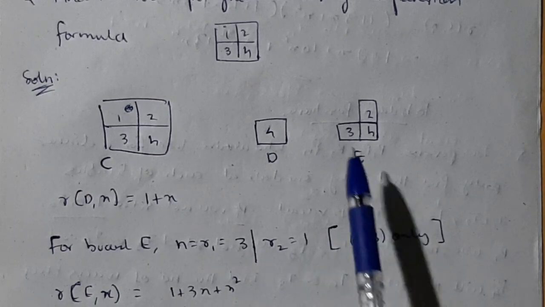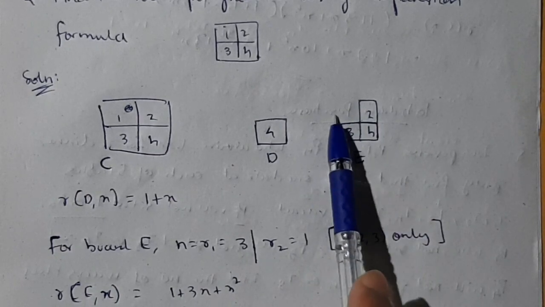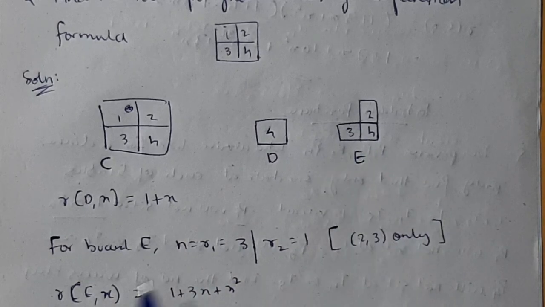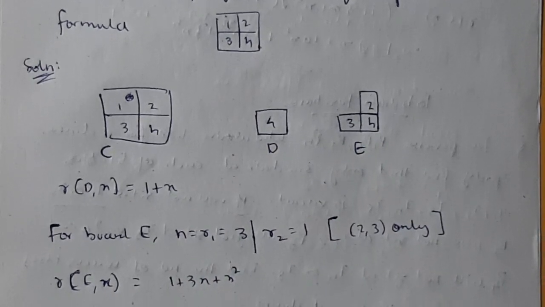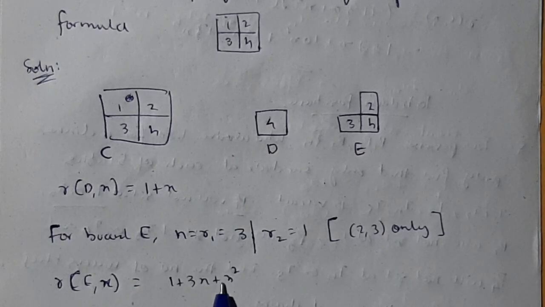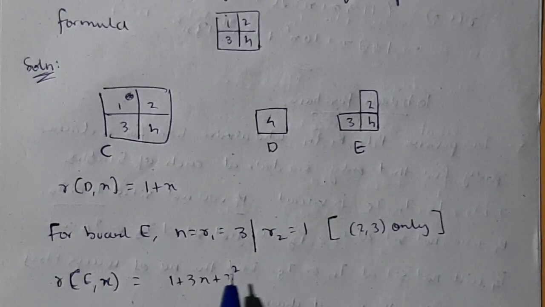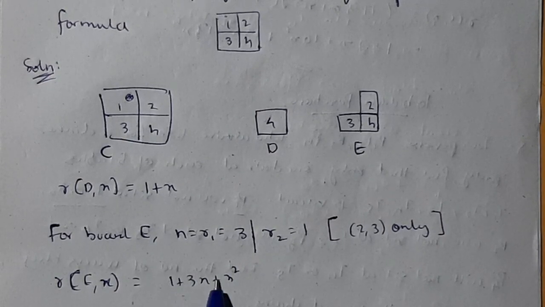R2 is equal to 1. R3 will be 0. If you consider all 3 elements and cut the rows and the column, you will have no element left, so you can't consider that. So R2 you got 1, and you should write the R E comma x formula, that is 1 plus R1x plus R2x square. R1 you got 3, so write 1 plus 3x plus R2 is 1, so plus x square. 1 plus 3x plus x square.